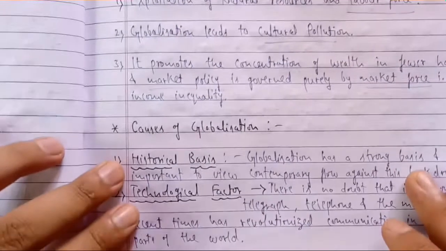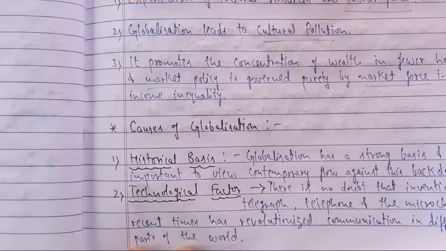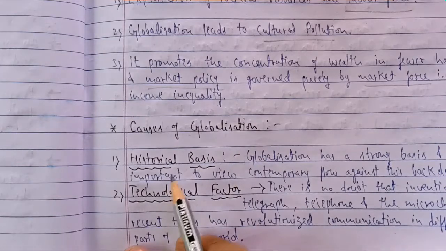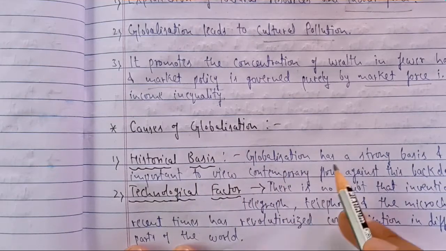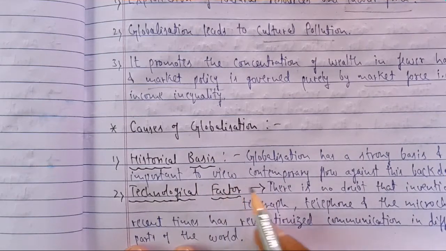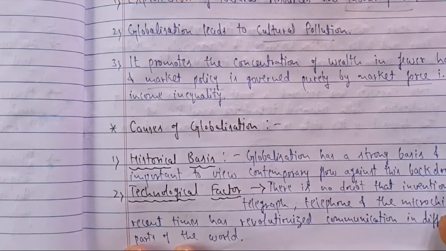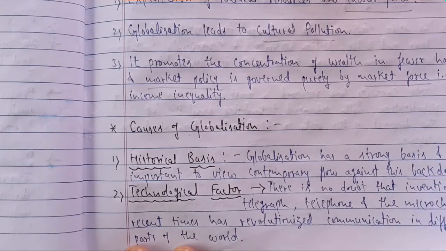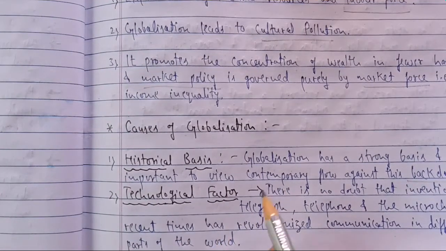Now, as I read you the last topic, causes of globalization. As I told you, globalization is not a new term. It has a historical base. Globalization has a strong base. It is important to view contemporary flow against the backdrop. So to understand globalization, we also have to see its backdrop, as it started in the 16th century.